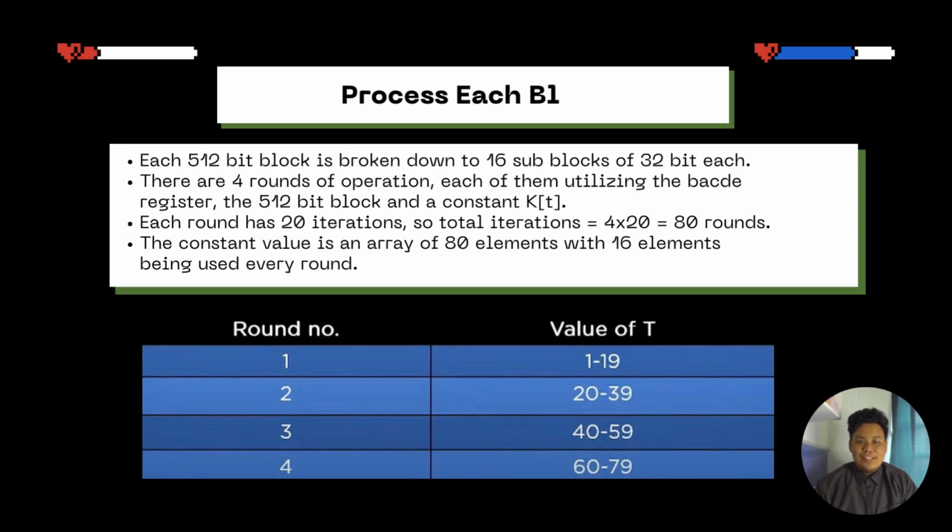Okay, next, process each block. Each 512-bit block is broken down into 16 sub-blocks of 32 bits each. There are 4 rounds of operation. Each of them utilizes the ABCDE registers, the 512-bit blocks, and a constant KT. Each round has 20 iterations, so the total is 80 iterations. The constant value is an array of 80 elements with 16 elements being used every round.